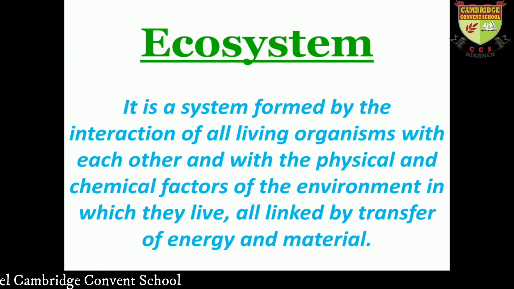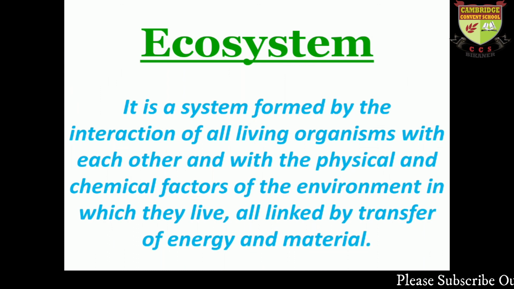It is a system formed by the interaction of all living organisms with each other and with the physical and chemical factors of the environment in which they live, all linked by transfer of energy and material. They are all interdependent on each other. The physical environment in which they live, like forest, grassland, desert, all form the ecosystem.